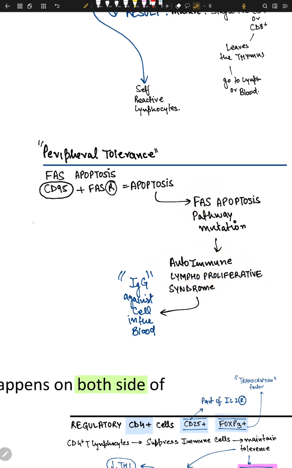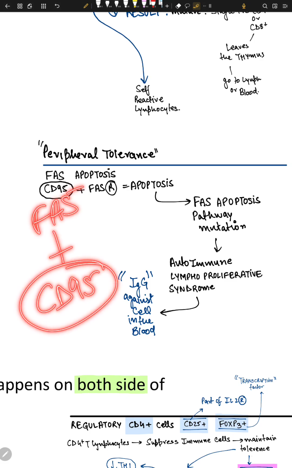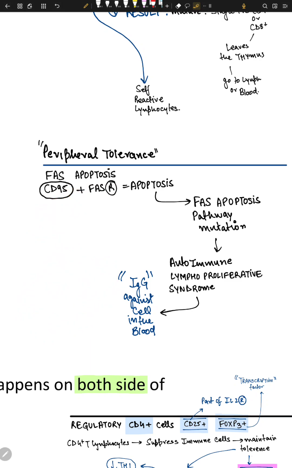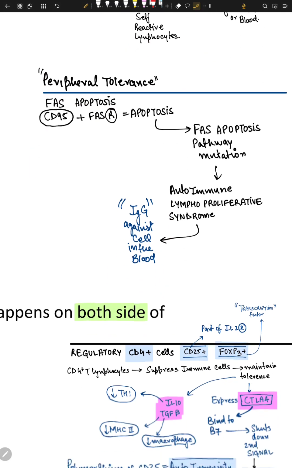Naturally, Fas should bind to CD95 receptors, but the binding is not happening. There is some sort of mutation. Apoptosis is not happening, so a lot of lymphocytes, a lot of proliferation. And these lymphocytes, these naive lymphocytes, they make IgG. And then you'll have immunoglobulin against the cells in your blood. So this is the concept of peripheral tolerance.